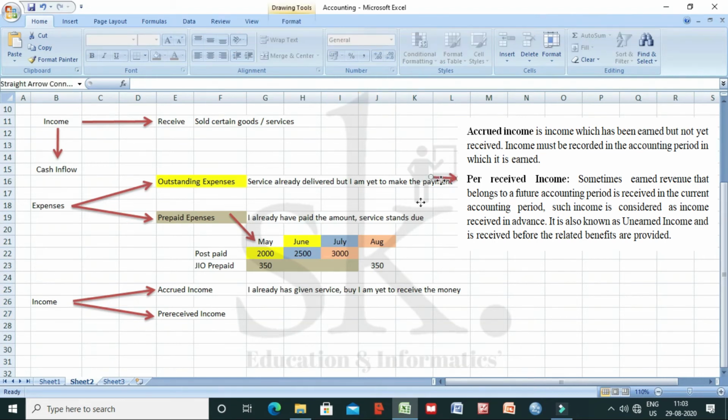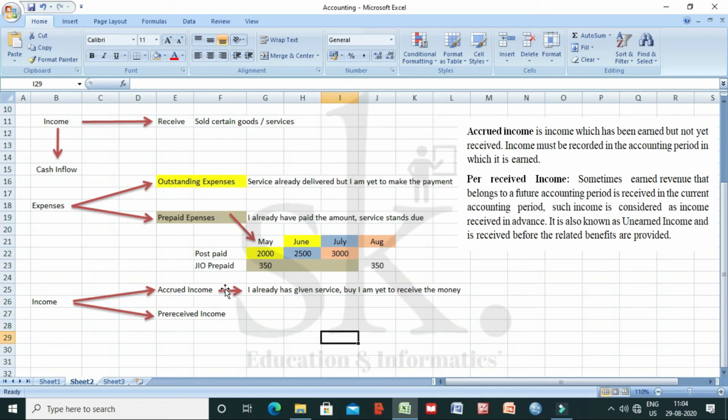Accrued income means that I already have given the service and I'm supposed to receive a certain sum of money. So that is what I said as accrued income. That means I have given my service. Now what do I mean by pre-received income? Pre-received income means that sometimes earned revenue that belongs to a future accounting period is received in the current accounting period. Such income is considered as income received in advance.